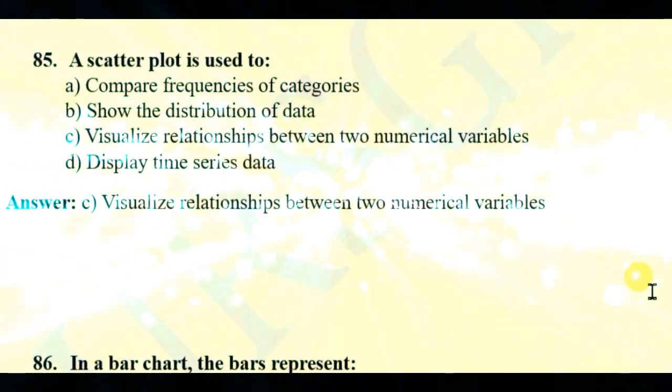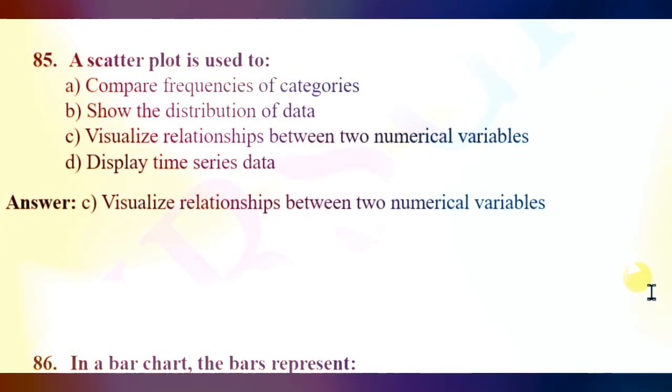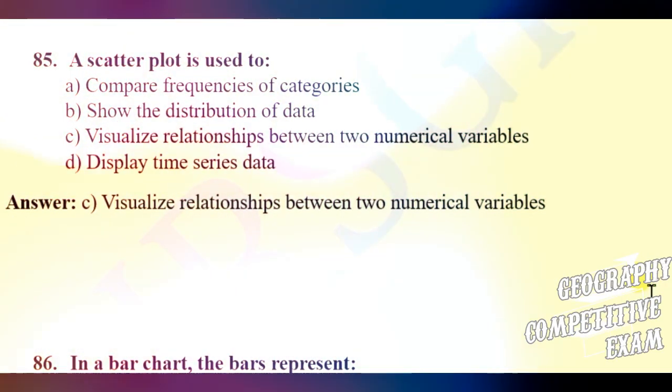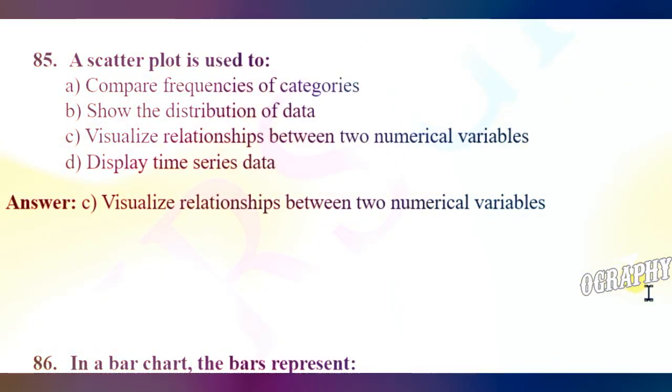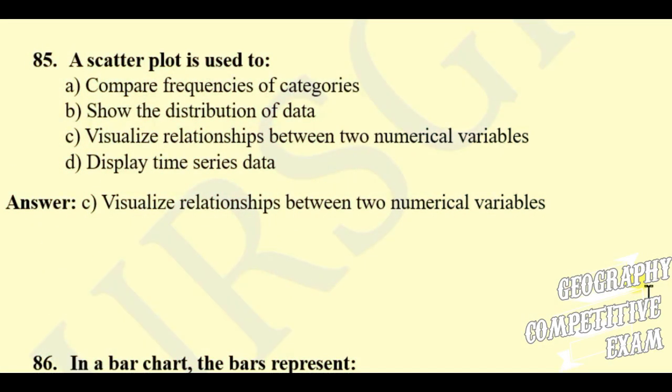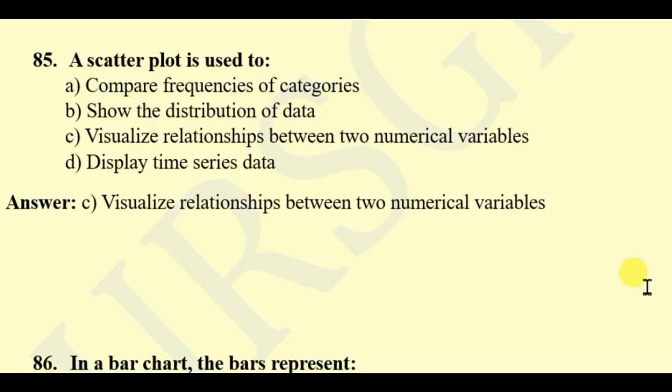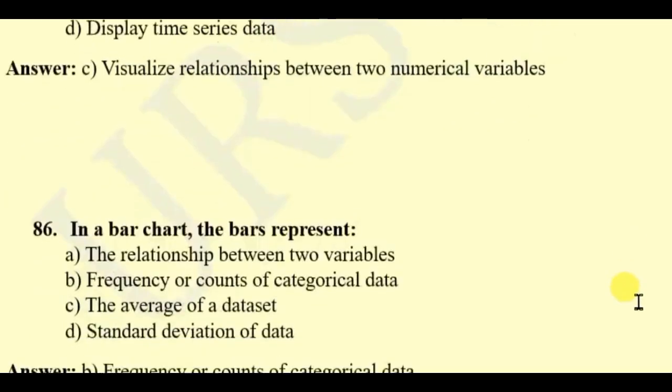Question 85. A scatter plot is used to: compare frequencies of categories, show the distribution of data, visualize relationship between two numerical variables, display time series data. Here the right answer will be visualize relationships between two numerical variables.